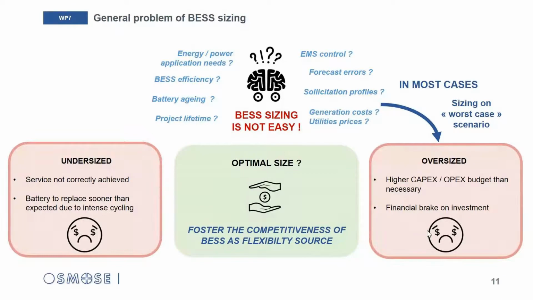If oversized, on the right, which happens in most cases, I think, especially when sizing is based on the worst case scenario, the total financial investment is higher than necessary and may even lead to a no-go for the project if the investment is considered too high. And between these two opposite situations, being able to determine the optimal size of a BSS leads to maximize its cost effectiveness and, as a general purpose of the work package 7 of OSMOS, to foster the competitiveness of battery energy storage systems as flexibility sources.